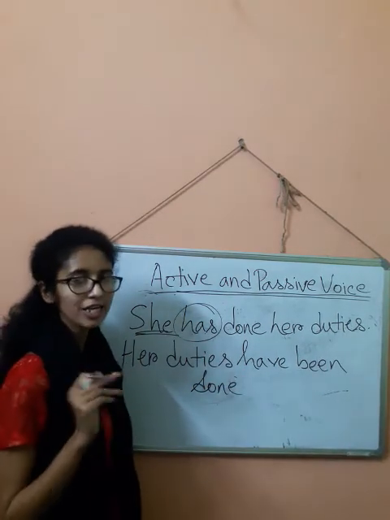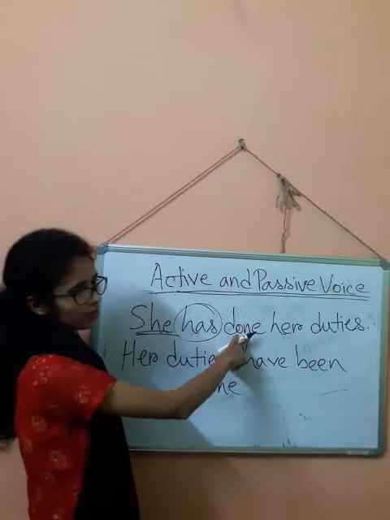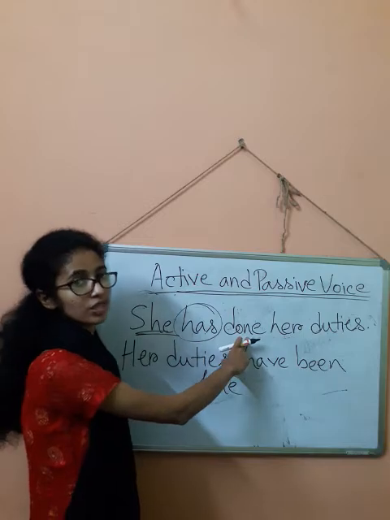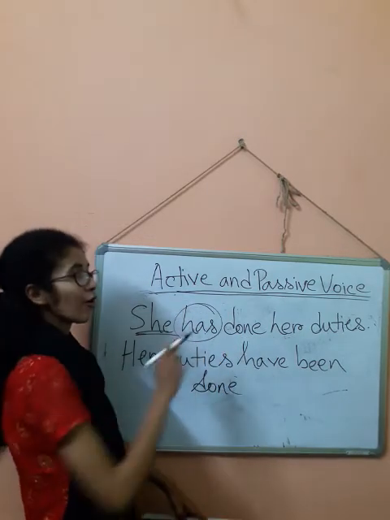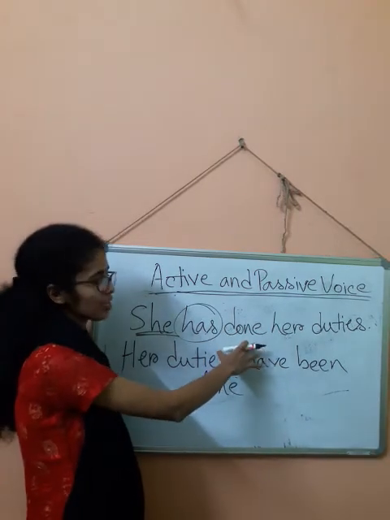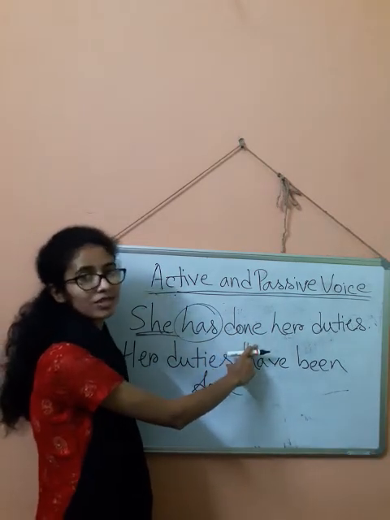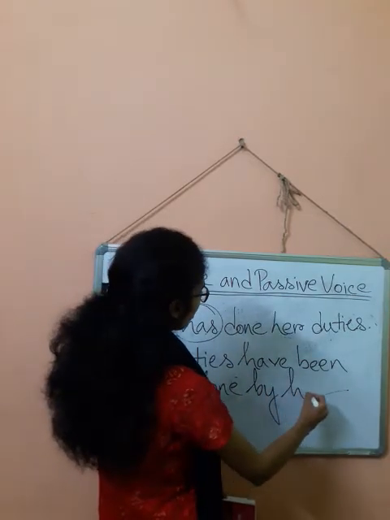The good thing here is in perfect tenses, you already can see the past participle form of the verb from the question. Right? You don't need to know. Only in case of perfect tenses, in active voice the past participle form of the verb has already been mentioned. So, done by her.